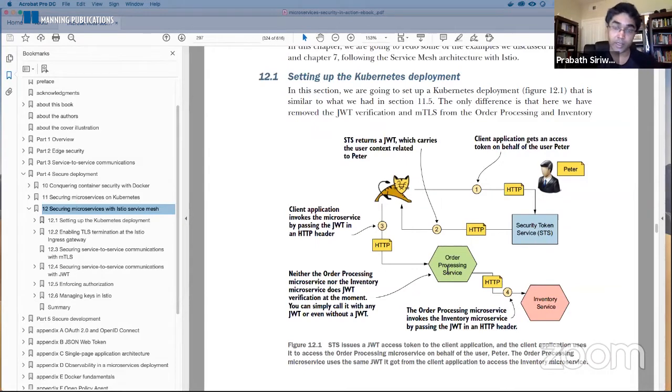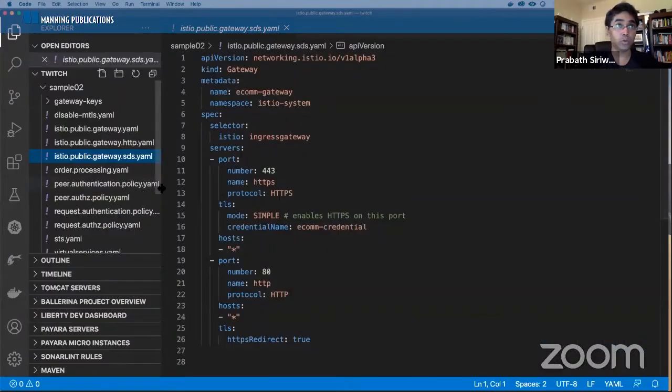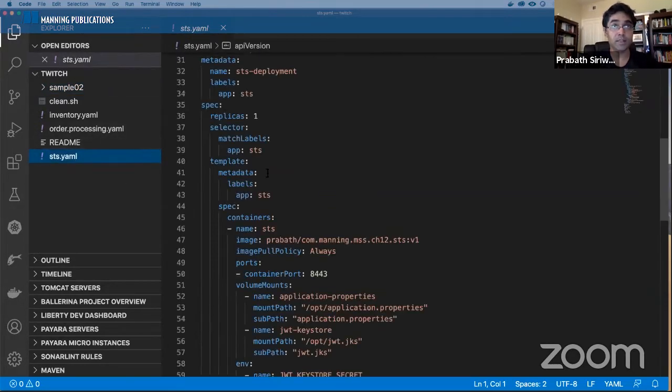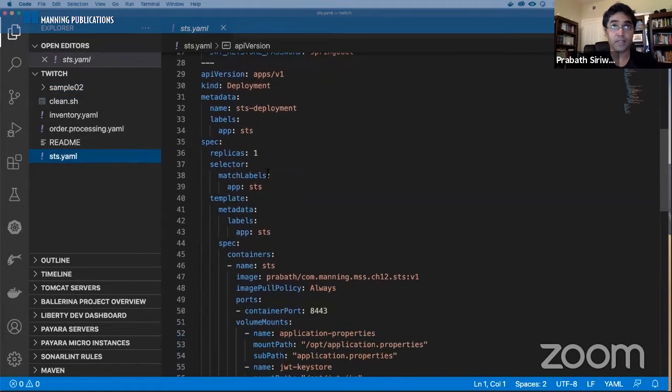First, before getting into Istio specific configurations, I'll show you how to build this deployment using the Kubernetes artifacts. You need to create a deployment for the order processing service, the inventory service, and then the secure token service, all three microservices. Here, this is the deployment of the STS microservice.